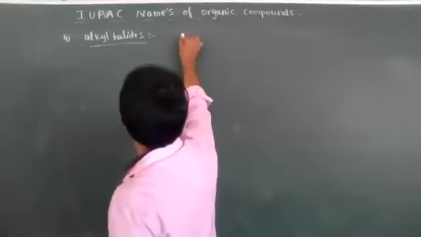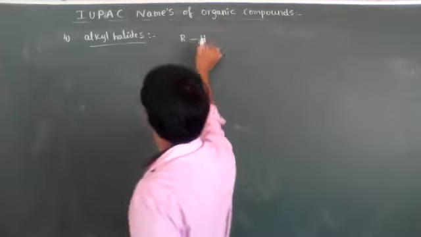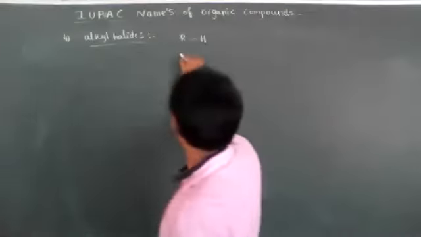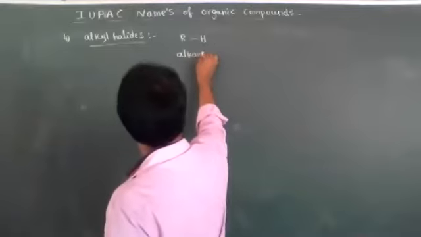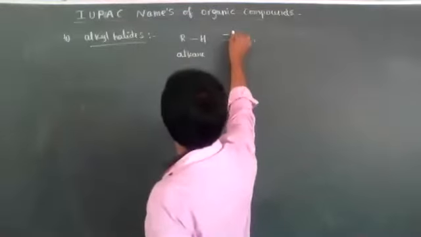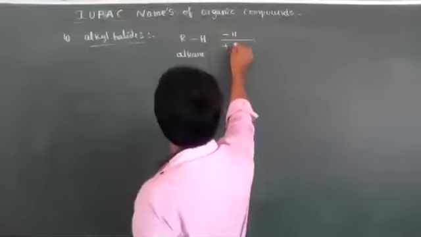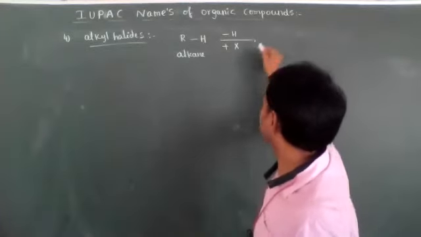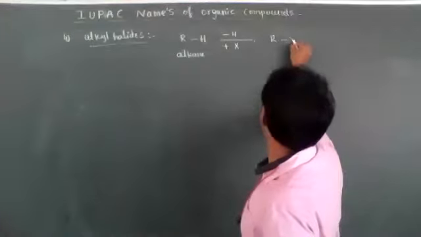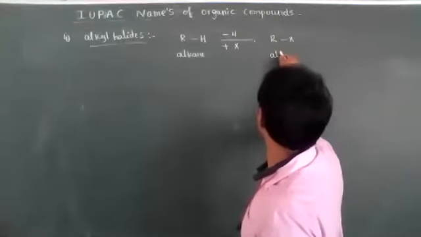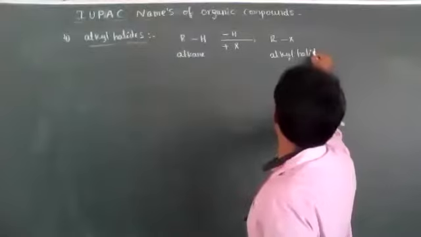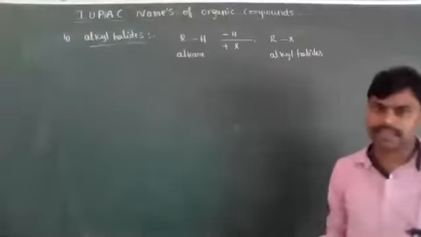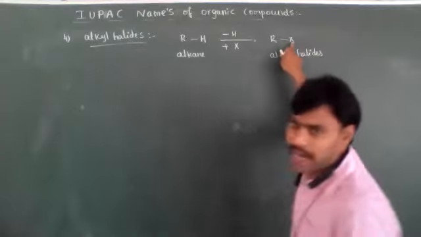How do we get them from alkanes? This is an alkane. You remove one hydrogen atom and introduce one halogen, then we get RX. Those are called alkyl halides. So the general formula is RX.